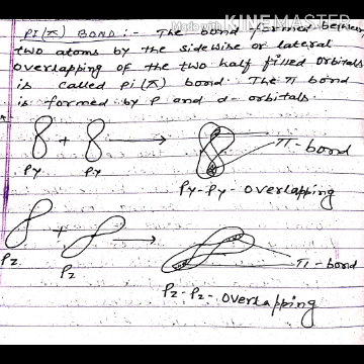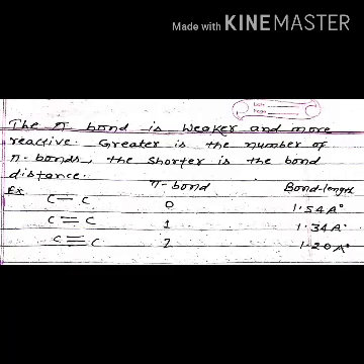Pi bond. The bond formation between two orbitals by the sidewise or lateral overlapping of the two half-filled orbitals is called pi bond. The pi bond is formed by p and d orbitals. As for example, overlapping of py and py orbitals to form pi bond, overlapping of pz and pz orbitals to form pi bond. Pi bond is also formed by overlapping of p and d orbitals. The pi bond is weaker and more reactive. Greater is the number of pi bonds, the shorter is the bond distance.